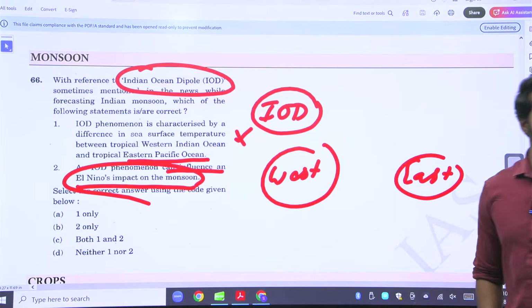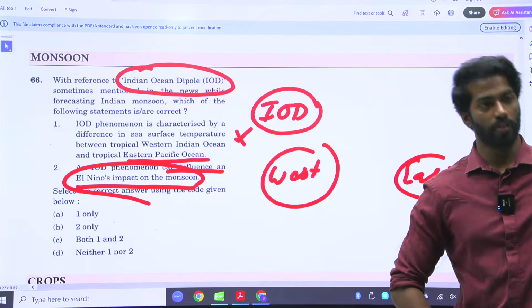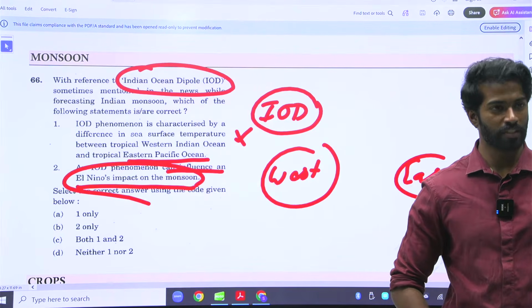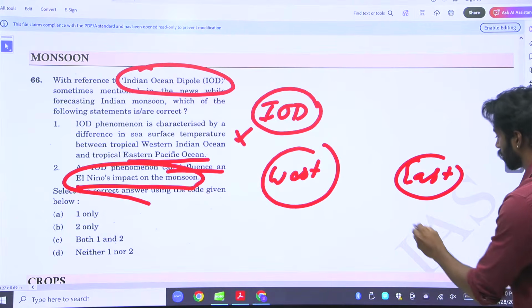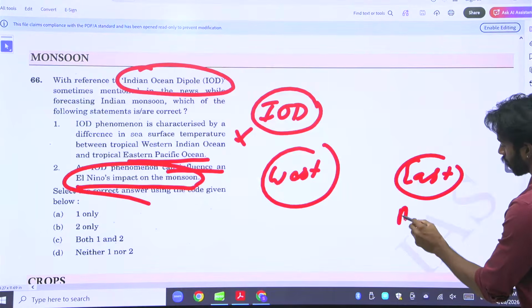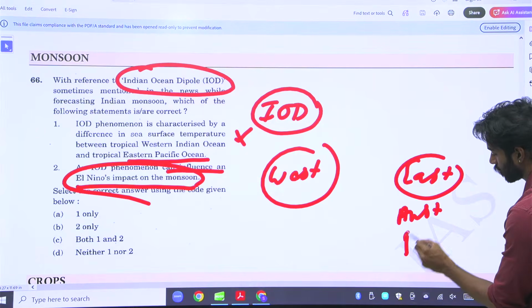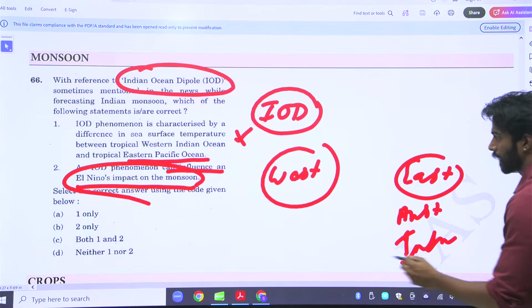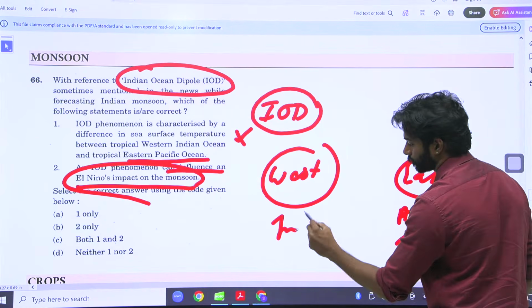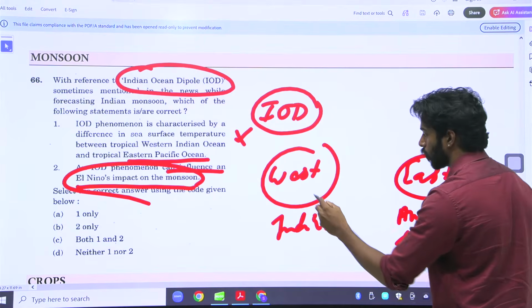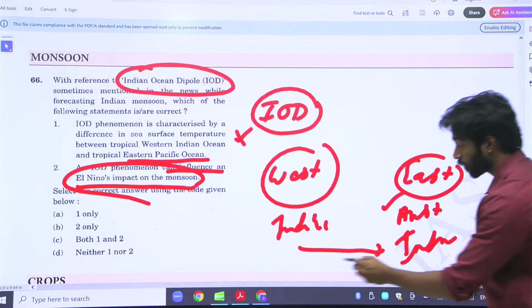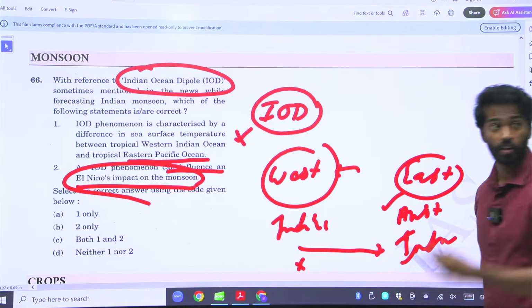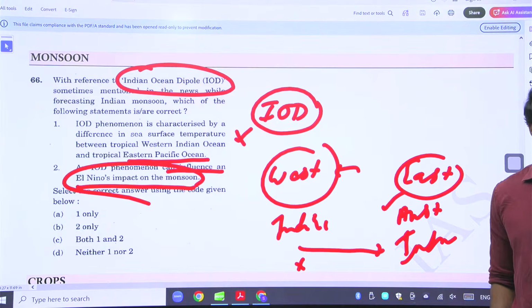Just like how trade winds transfer water, just like that the Indian Ocean dipole also transfers water. Eastern is Australia and Indonesia, and West Indian Ocean is India. If warm water is going from west to east, then there is more rainfall here. If warm water is not going, then there is more rainfall in India. That is nothing but Indian Ocean dipole.